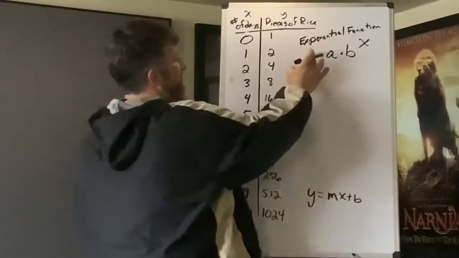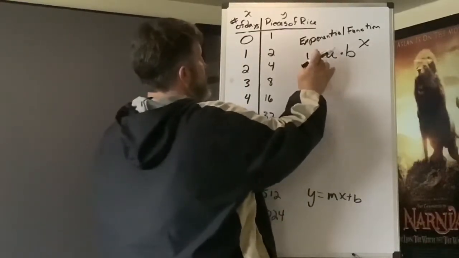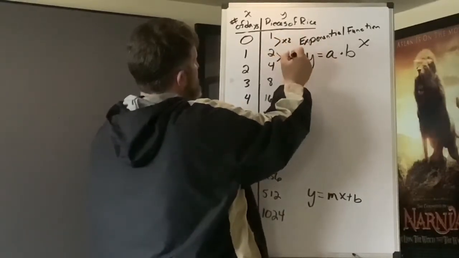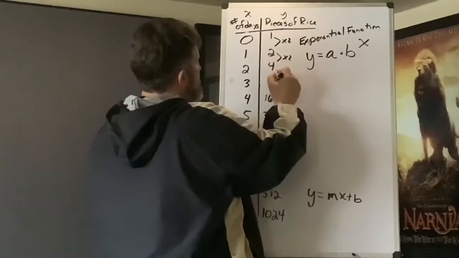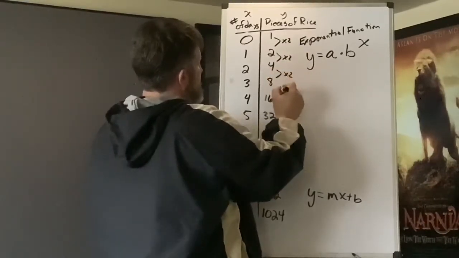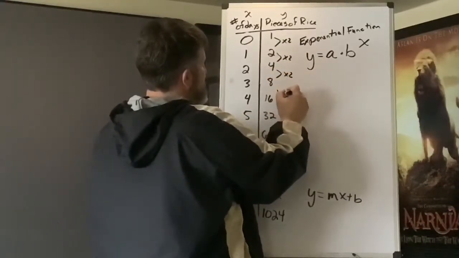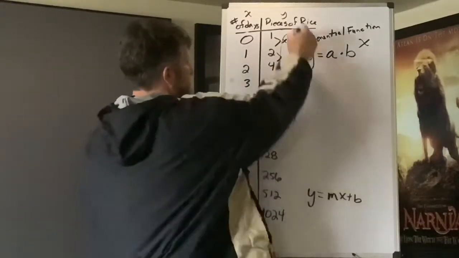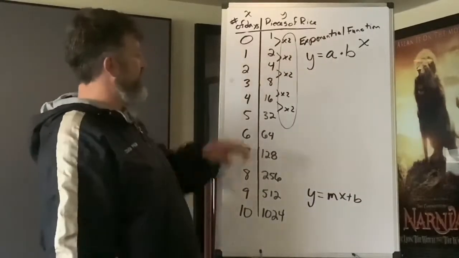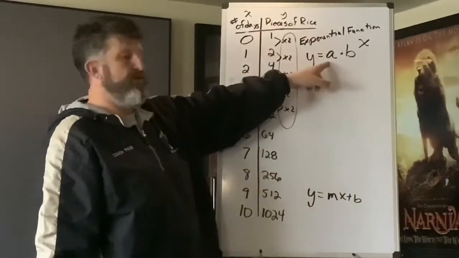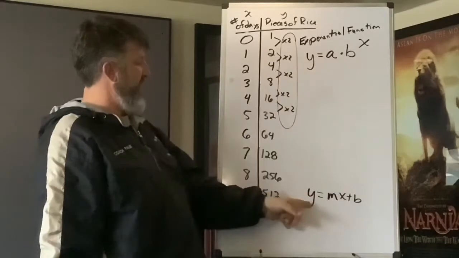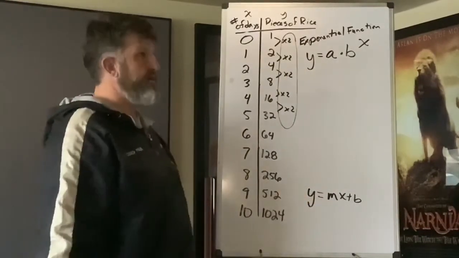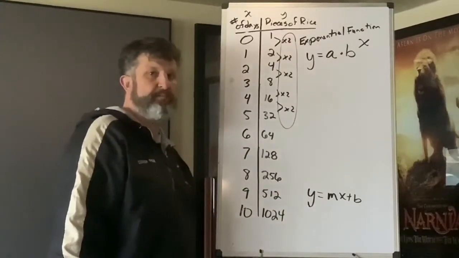So if you see something like this, and you say, okay, now wait a minute, I can see right here, this is multiply by 2. 4 times 2 is 8, 8 times 2 is 16, 16 times 2 is 32. I definitely see a multiply pattern here, okay? If it's a multiply pattern, then you know you got exponential growth. If it's an add pattern, then you know you've got linear growth. And we're going to talk about these two things side by side in just a little bit.